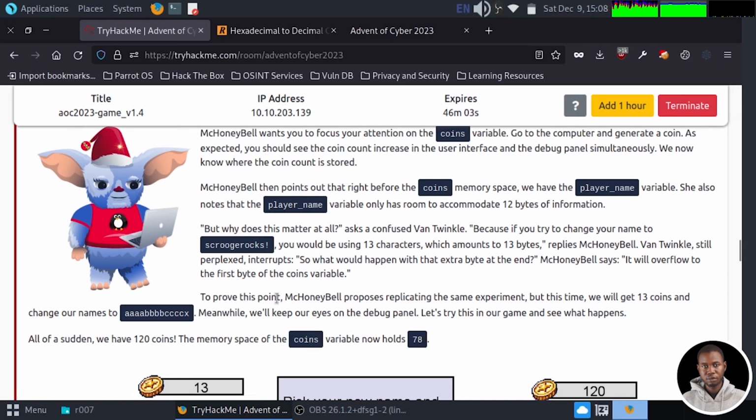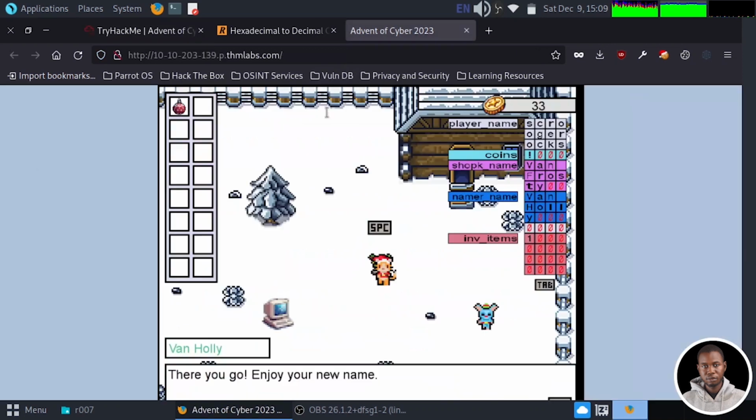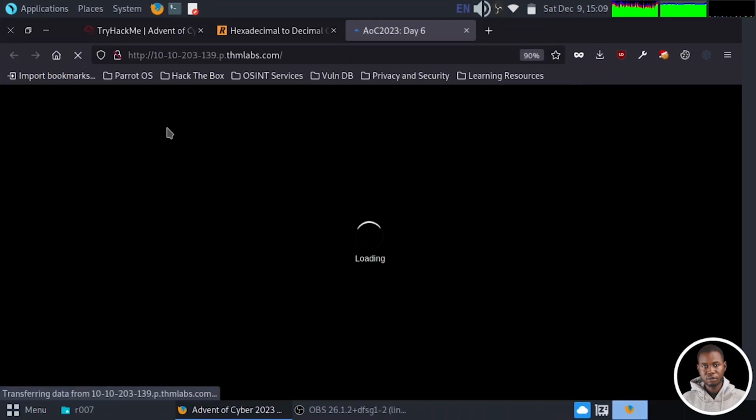Okay, good. So to prove the point, Mark Onibel proposed replicating the same experiment, but this time we'll get 13 coin and we'll change our name to this. We can easily predict this based on what we just did earlier. The first 12 bytes is going to go into the player name address space, while the X is going to move into the coin. Then we have to convert the X to decimal to get what coin we're going to be having. So let's just refresh this game and perform that action again.